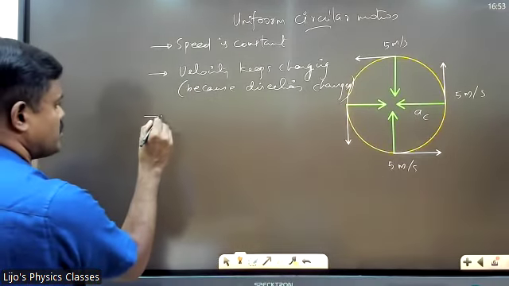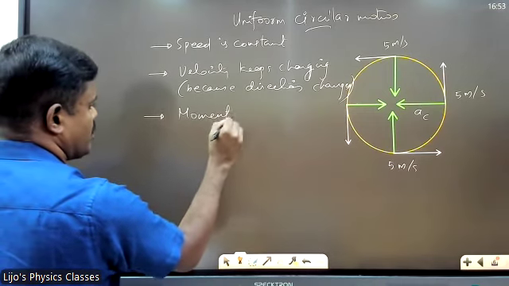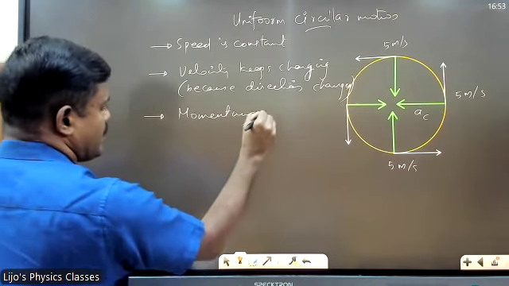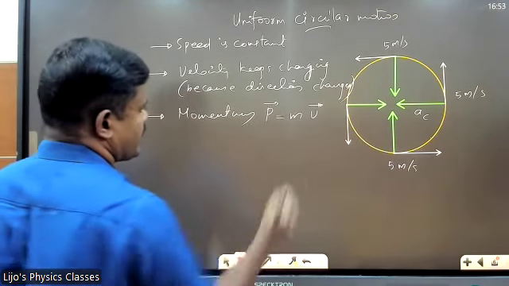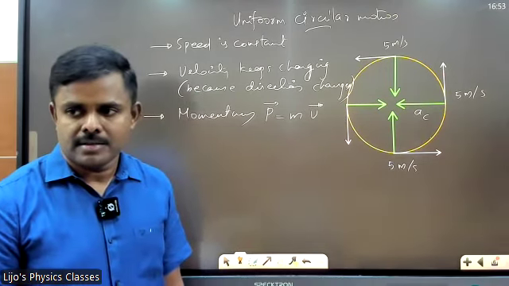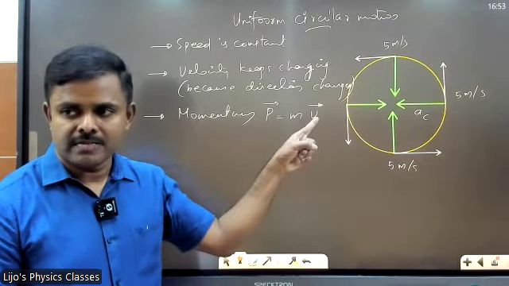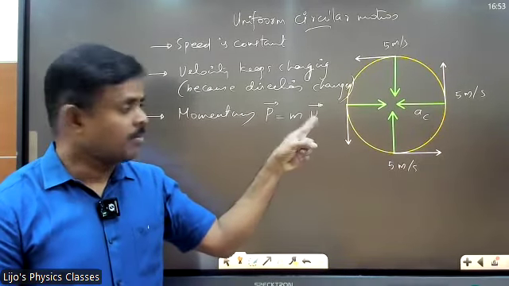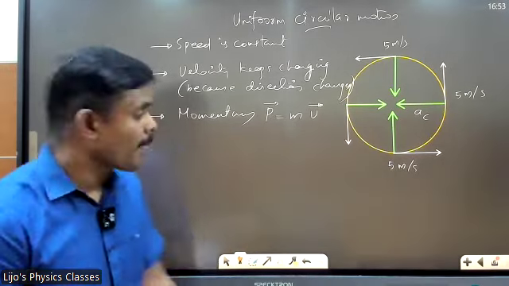Now, the third point, write momentum. That's a previous question. P is equal to momentum, you have learned, right? Mass into velocity. What do you think of momentum? Velocity is a vector, right? Velocity is changing, right? Momentum is a vector, so momentum also must change. Am I correct?